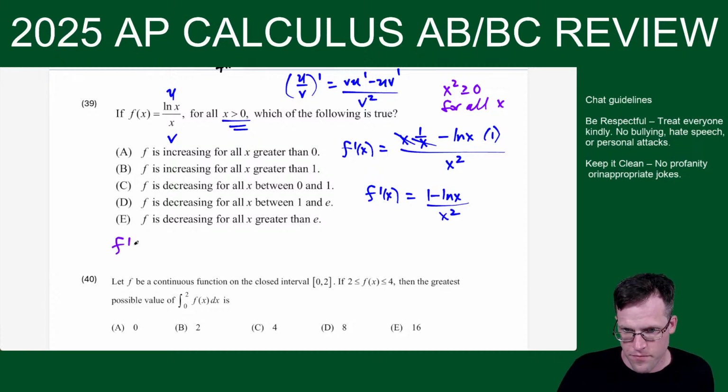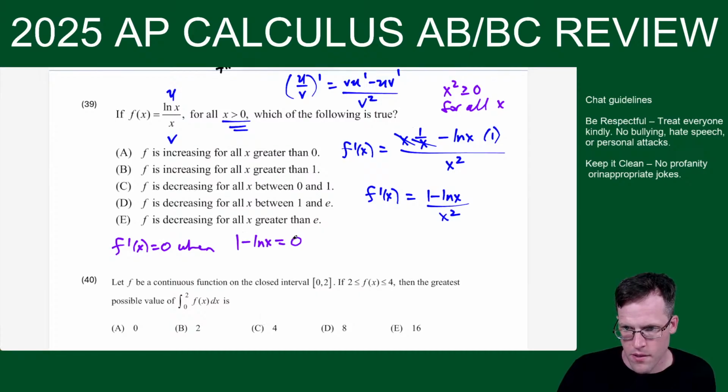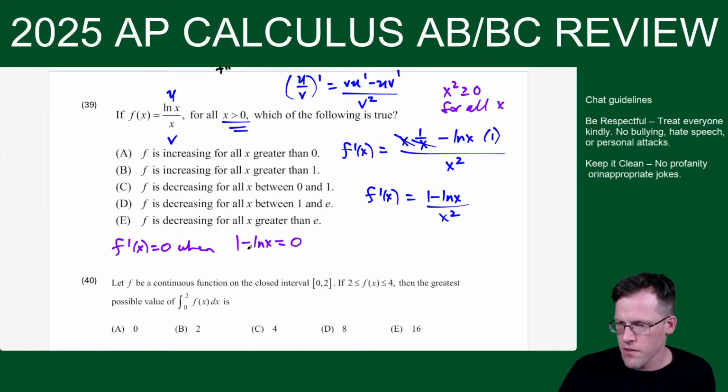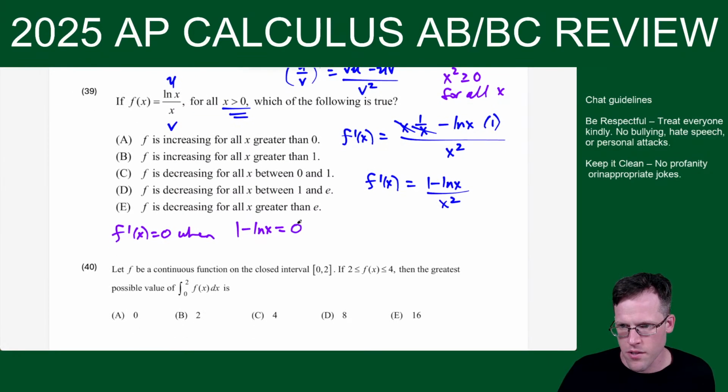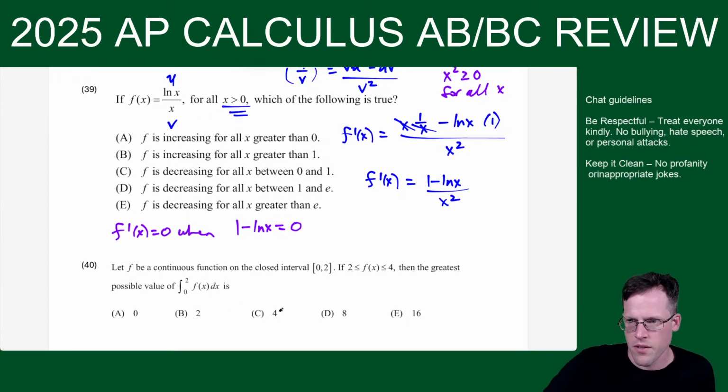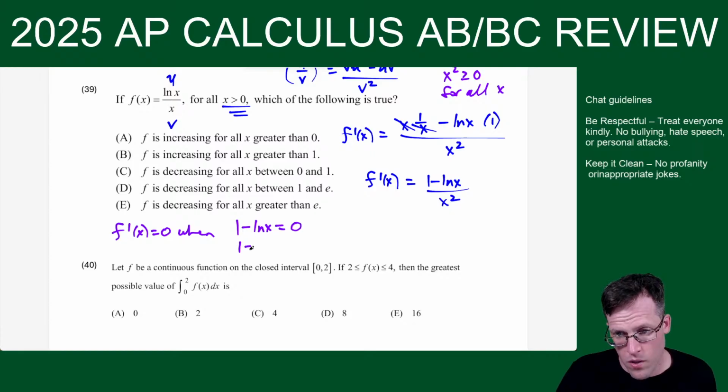F prime equals 0 when 1 minus ln x equals 0. And then from here, I could add ln x to both sides. Wait, sorry, the pen is freaking out a little bit. So here, what I could do is say 1 equals ln x. And then you just know that this is base e, and this will tell you e to the first equals x. Or you just say natural log of e equals 1. So x is equal to e.